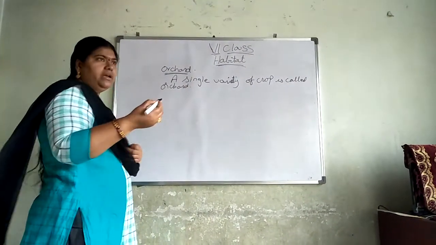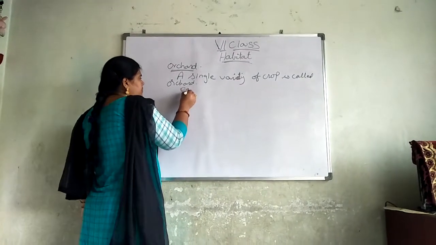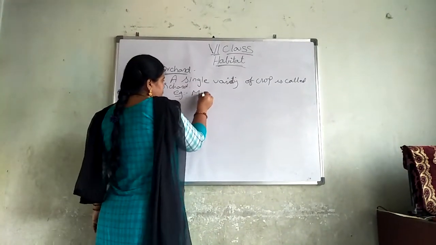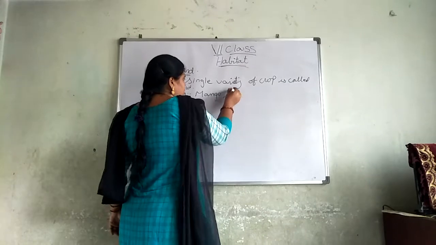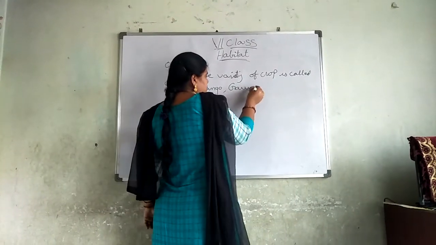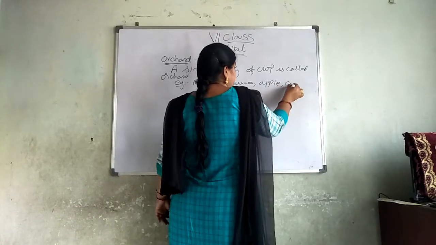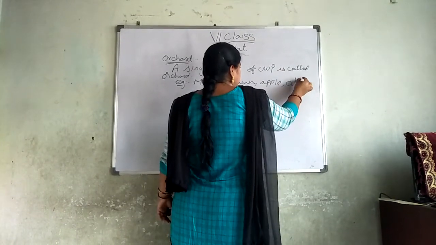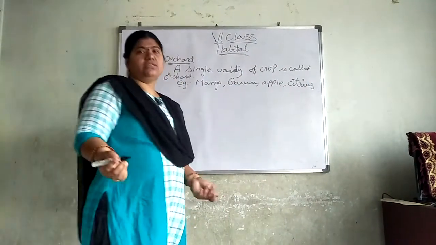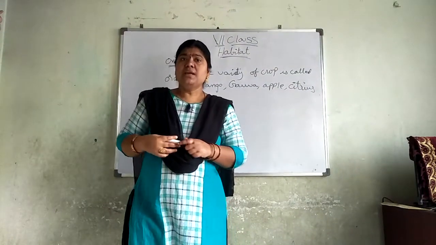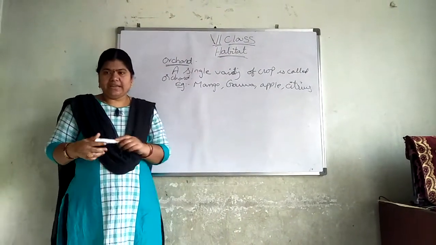For example, here you can see mango, guava, apple, some citrus fruits. Citrus means oranges, batai or some other fruits. These all will be present in an orchard.